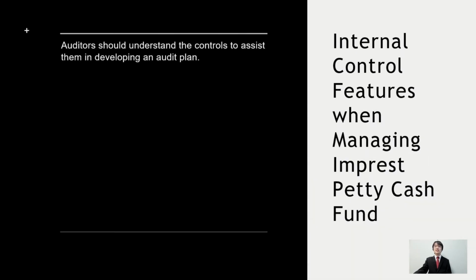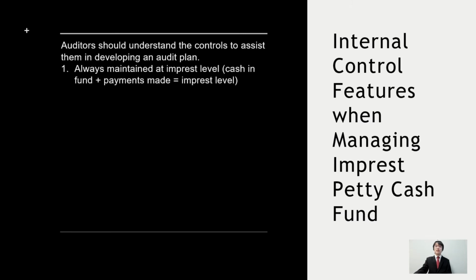An entity that practices an imprest petty cash system usually has certain internal control procedures to manage the fund. Auditors shall understand the control processes first in order to help them identify related risks which would be useful when developing an audit plan. For example, some of the most common internal control procedures practiced are to always ensure that the cash in the petty cash box plus the fund used for disbursement is always equal to the predetermined imprest level.